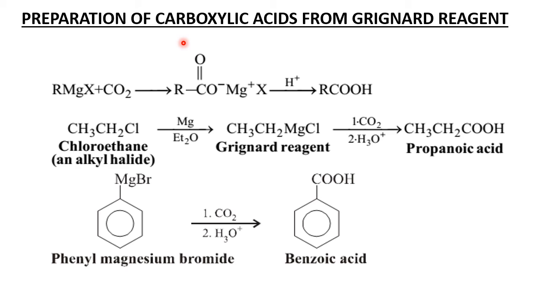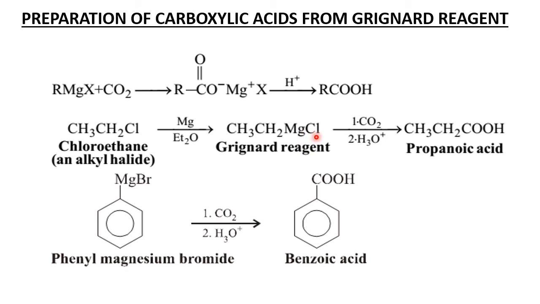Now using Grignard reagent. I told you in haloalkanes. Grignard reagents are versatile organic compounds which are used to prepare many other organic compounds. You have already done this in your past sessions. Now in this chapter also, using Grignard reagent we convert the corresponding organic compounds into acids. This is the general equation. Here I have taken an alkyl halide, which with magnesium becomes ethyl magnesium chloride, known as a Grignard reagent.